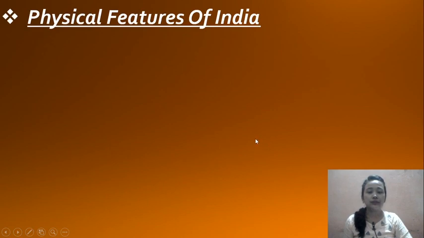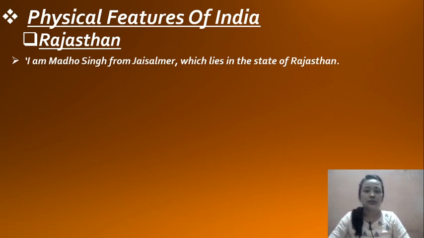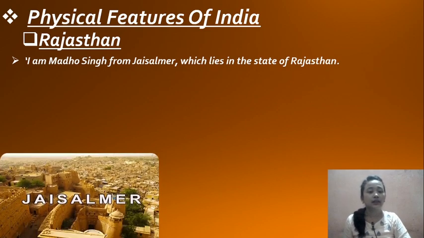Okay, for the reference, please take out your book, page number 39. Physical features of India, Rajasthan. So today we are going to talk about Rajasthan. "I am Madhav Singh from Jaisalmer, which lies in the state of Rajasthan." So today the man of Rajasthan is about to discuss Rajasthan. What he is saying is that he is Madhav Singh from Jaisalmer, which lies in the state of Rajasthan.